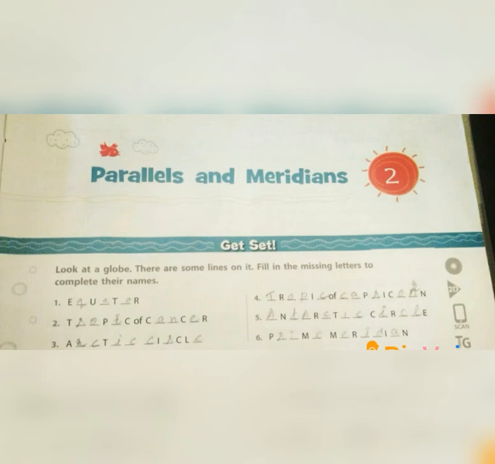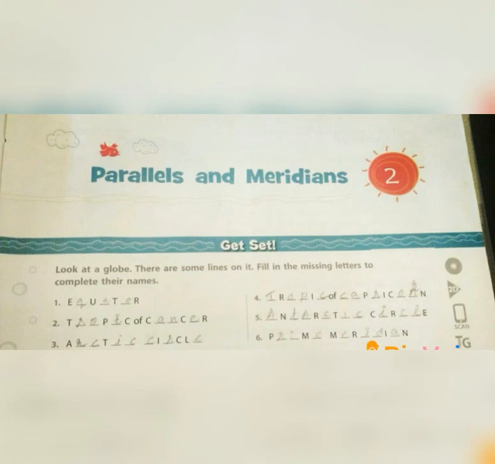Next one is Antarctic Circle. Arctic Circle we found on the northern part, so Antarctic Circle will be in the southern hemisphere, isn't it? So what is the spelling for Antarctic Circle? A-N-T-A-R-C-T-I-C, Antarctic Circle. C-I-R-C-L-E, circle, Antarctic Circle.